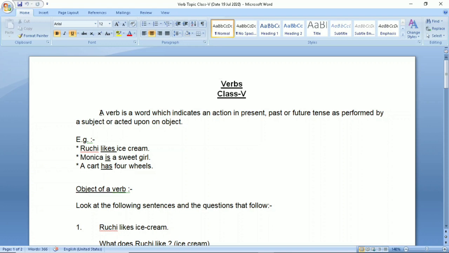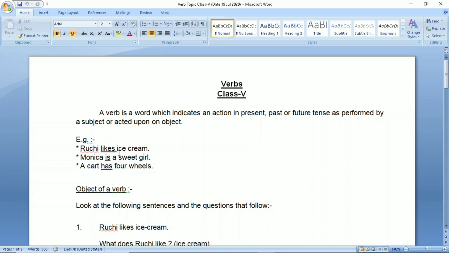Let us read. A verb is a word which indicates an action in present, past, or future tense as performed by a subject or acted upon an object. So, what do you mean by acted upon on subject? Let us read more examples.